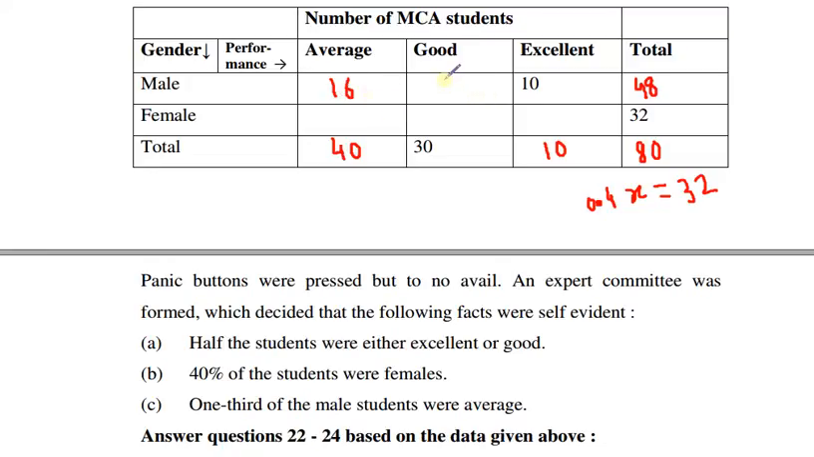So good male students is 16 plus 10, 26, and 48 minus 26 is 22. Average female candidates, 40 minus 16, is 24. Good female students, 30 minus 22, is 8. And there are no excellent female students. Now we will try to solve the problems.